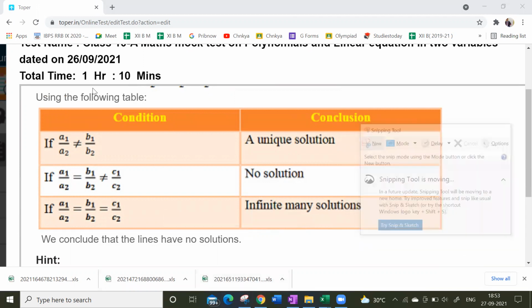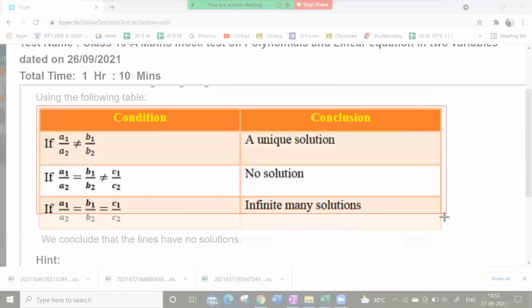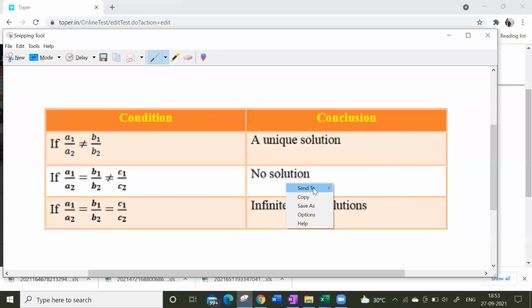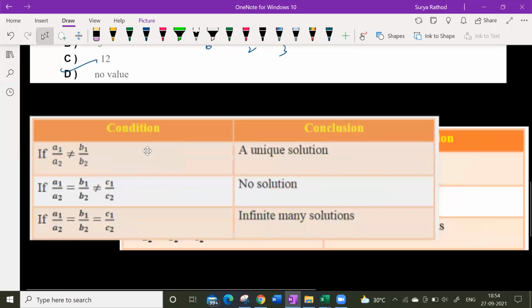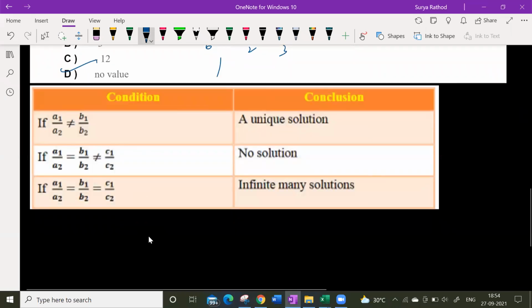Look at this. It helps everyone. Please go through this. Whenever you have A1/A2 not equal to B1/B2, then it has a unique solution. Whenever A1/A2 = B1/B2 ≠ C1/C2, it is nothing but no solution. All equal means infinitely many solutions.